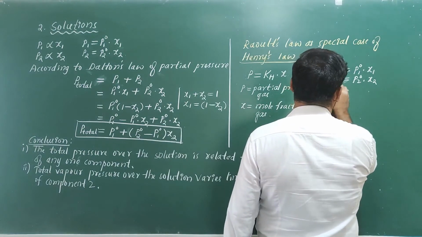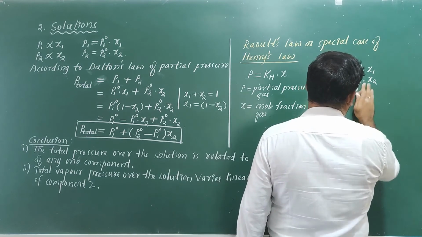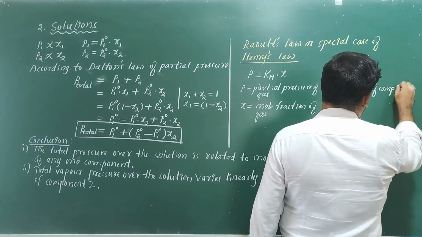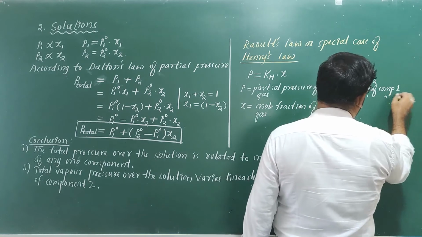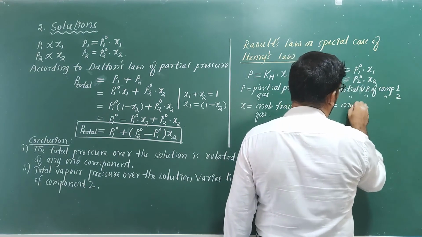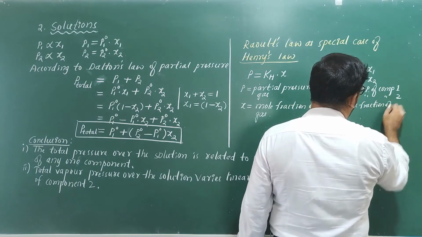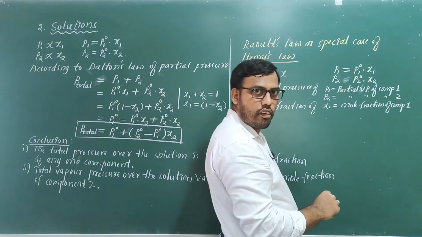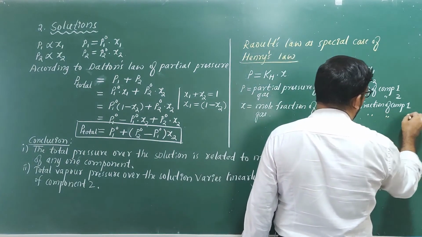P1 is the partial vapor pressure of component 1, and similarly P2 is the partial vapor pressure of component 2. What is x1? x1 is the mole fraction of component 1. Similarly, x2 is the mole fraction of component 2.